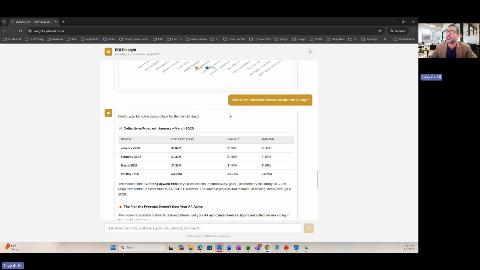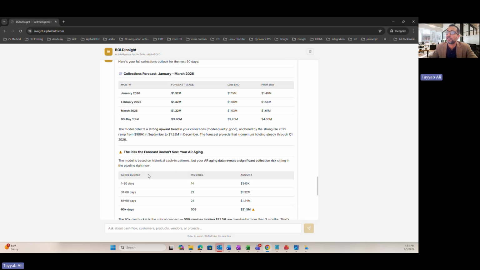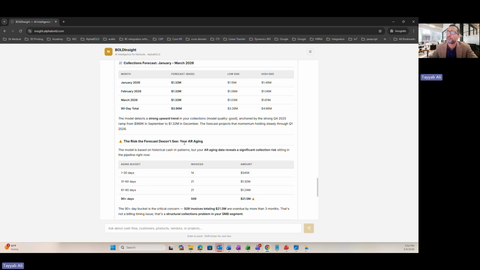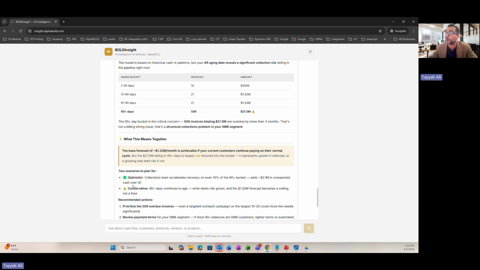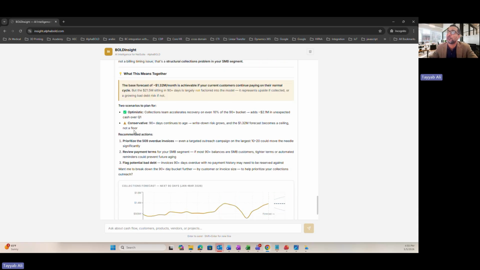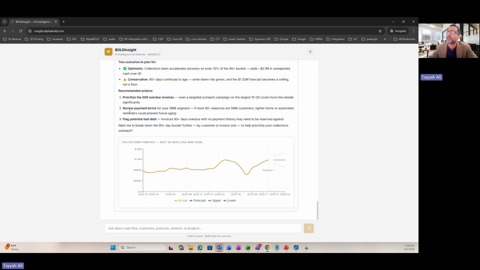And it is saying that here's your full collections outlook for the next 90 days. So it's telling me about all of these days. The risk: the forecast does not like your AR aging. So it doesn't like my AR aging because I have 21.5 million sitting in a 90 plus days bucket. A CFO would absolutely not like it. I'm still sitting on my chair because I'm not the real CFO. A real one would fall off the chair by now. But anyways, now it's telling me the scenarios to plan for: optimistic and conservative, and recommended actions: prioritize the 509 overdue invoices, review payment terms, flag potential bad debts, and so on and so forth.